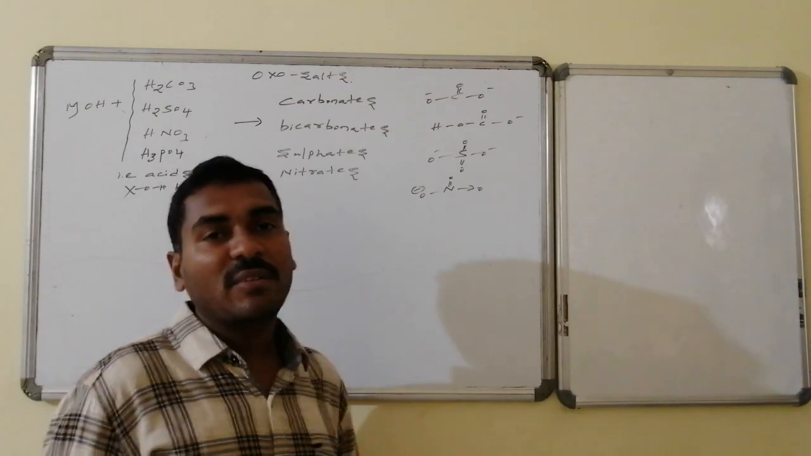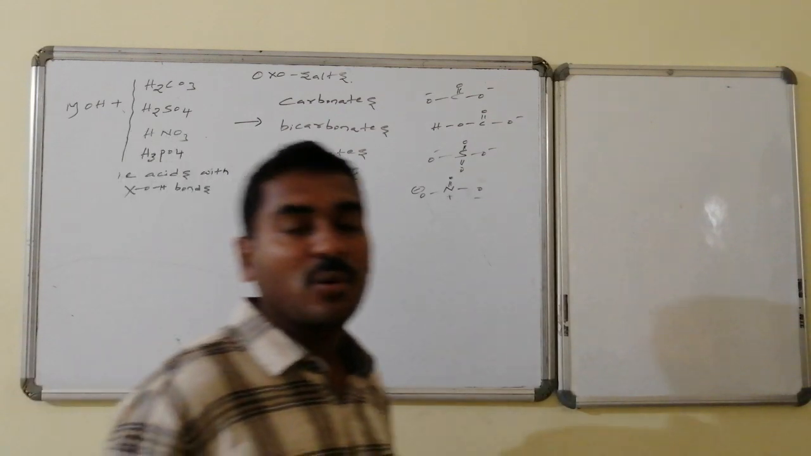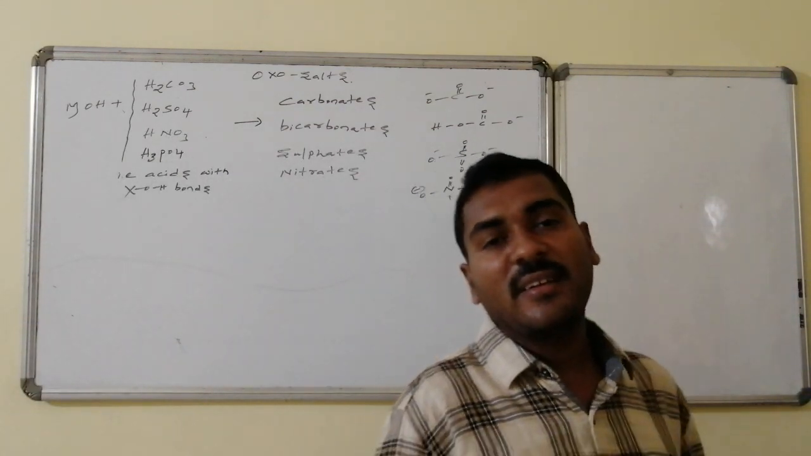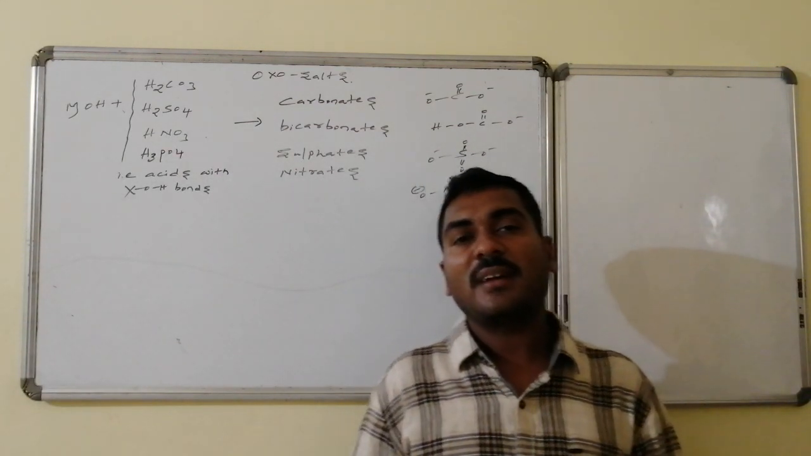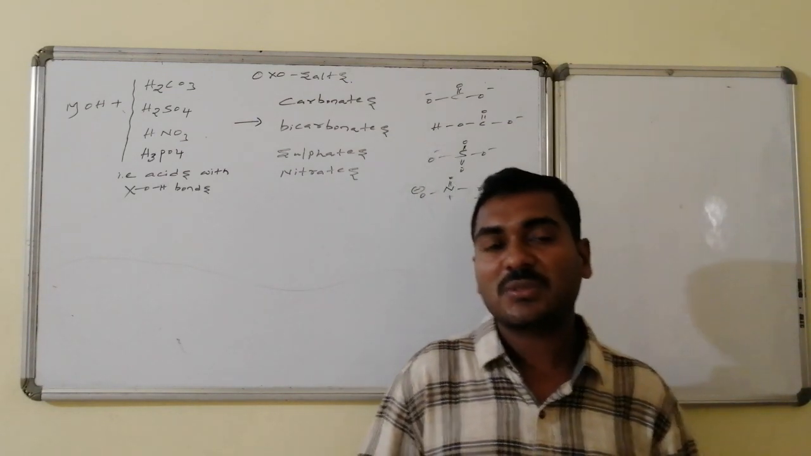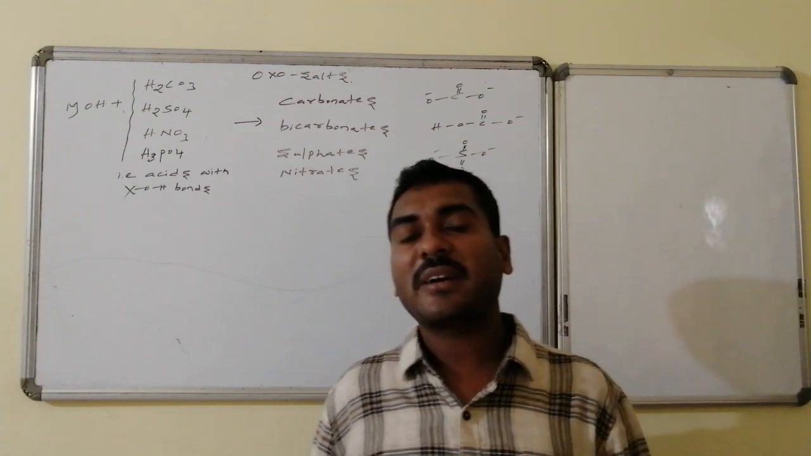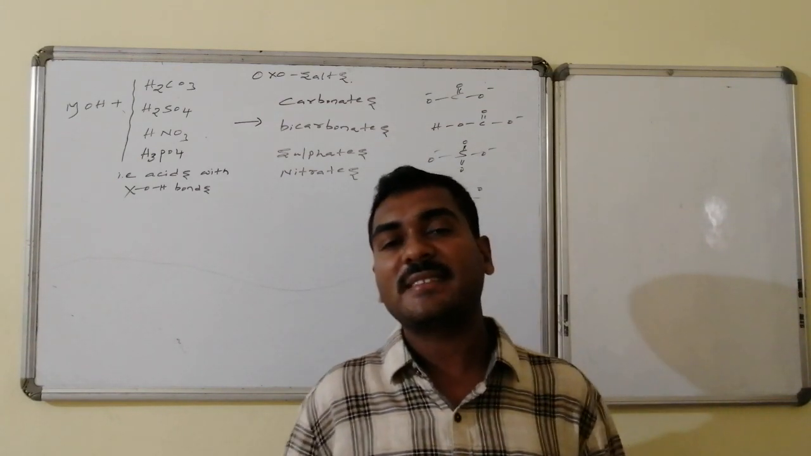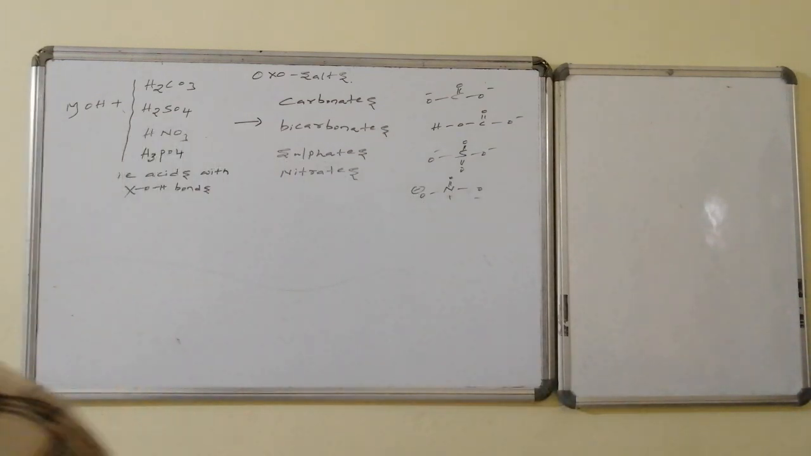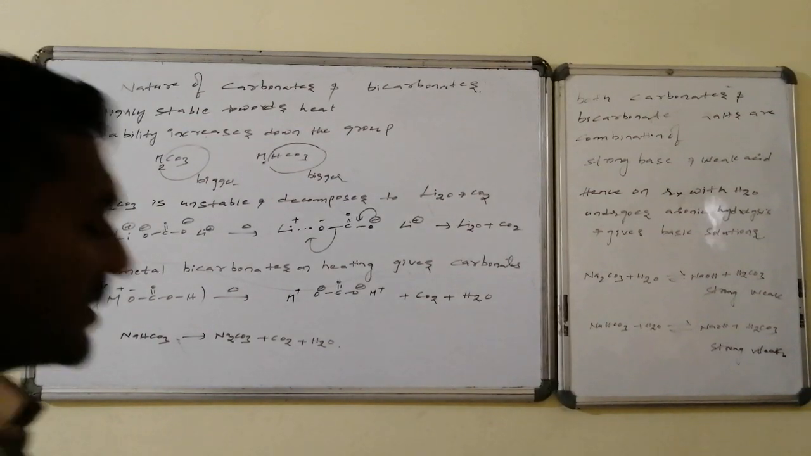So it has 1 unit of negative charge overall, and it is balanced by 1 atom of the alkali metal cation. All such compounds are said to be oxo salts, oxo compounds. Now let us discuss carbonates as well as bicarbonates, followed by sulfates as well as nitrates. Nature of carbonates as well as bicarbonates.